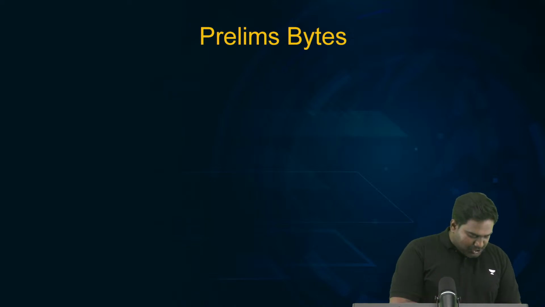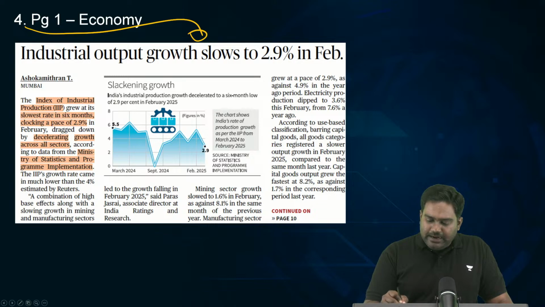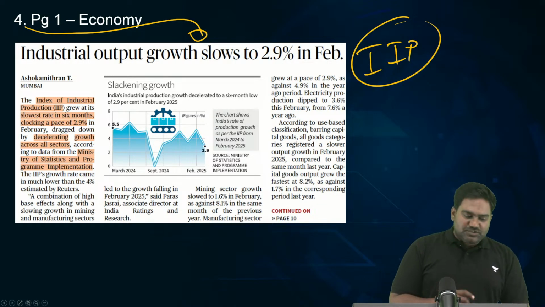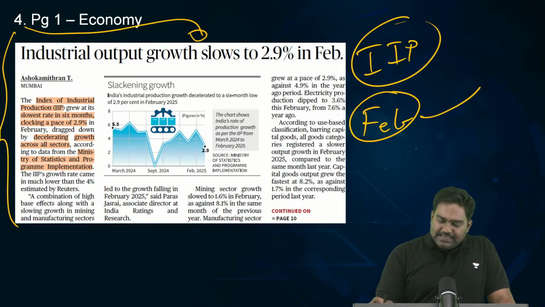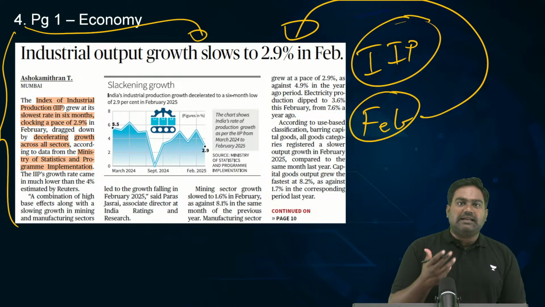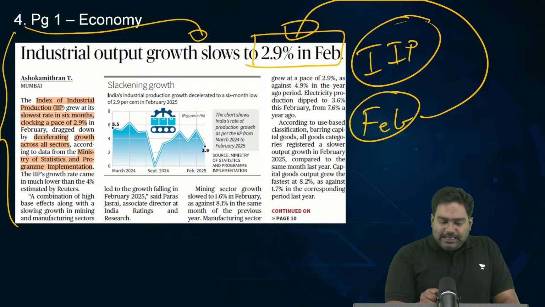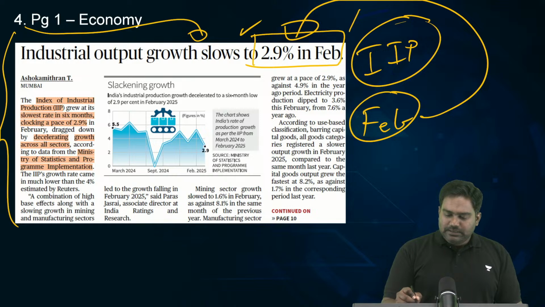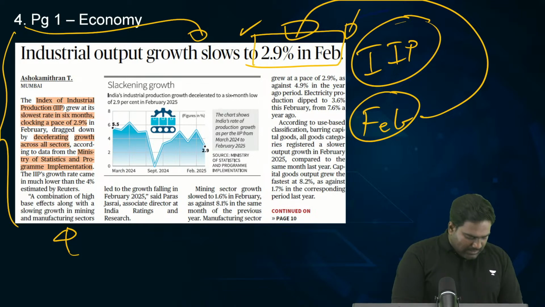Now we come to the prelim section so that we can quickly wrap up the discussion and end the session for today. On the front page, there's a small article related to the Index of Industrial Production, IIP, which has been published. The data from the month of February has raised concern with regard to India's industrial activity. This index is a measure of industrial activity in the country, in all the sectors, in agriculture, manufacturing, and services. The data shows that industrial output growth has decelerated to 2.9%. This is one of the slowest rates of industrial growth in India in the last 6 months. Just look at the graph.